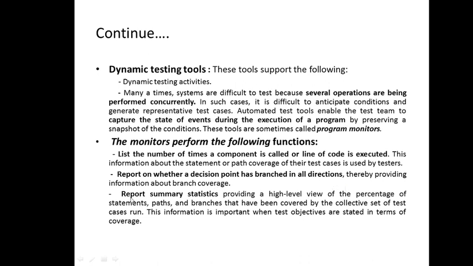And finally, the report summary statistics needs to be prepared during this dynamic testing by the program monitors, which provides a high level view of the percentage of statements, paths and branches that have been covered by the collective set of test case runs. This information is important when test objectives are stated in terms of coverage. So ultimately you have to provide the entire statistics of the testing, which includes statements, paths and branches, right? So this is what dynamic analysis testing tools do.